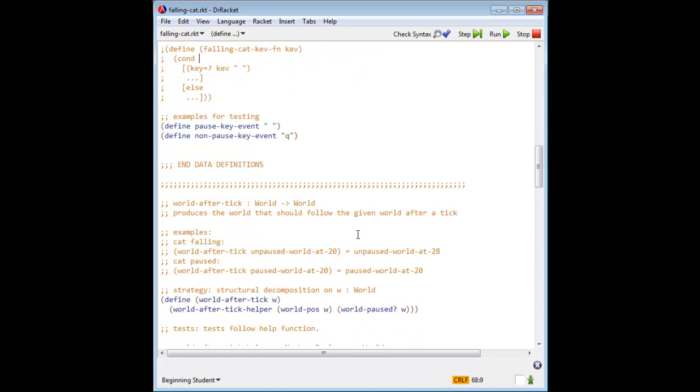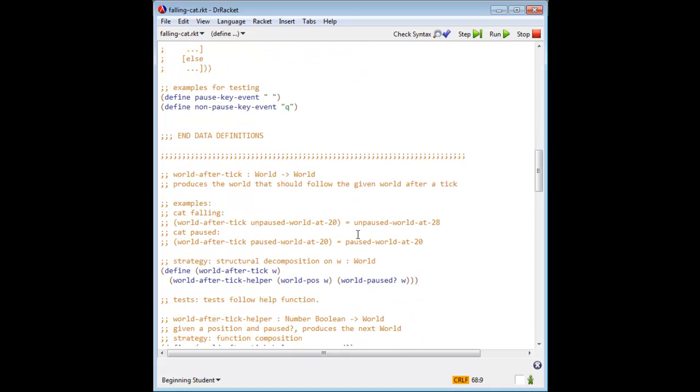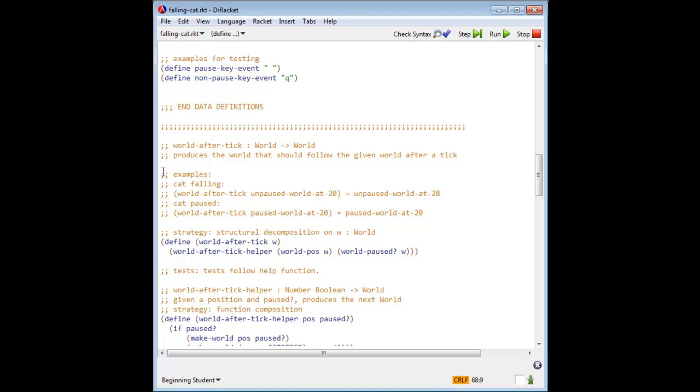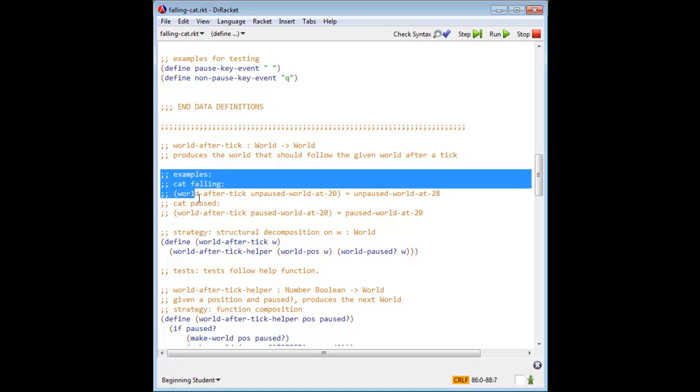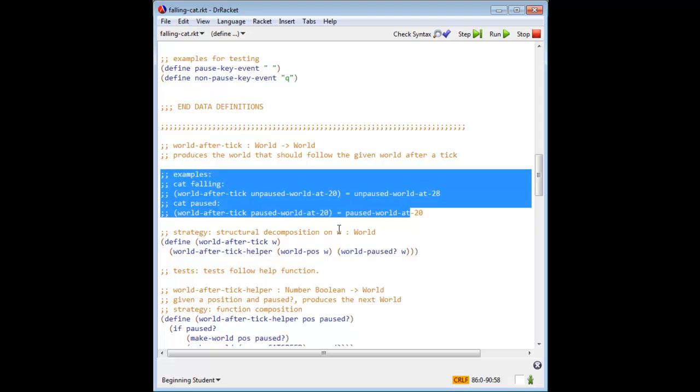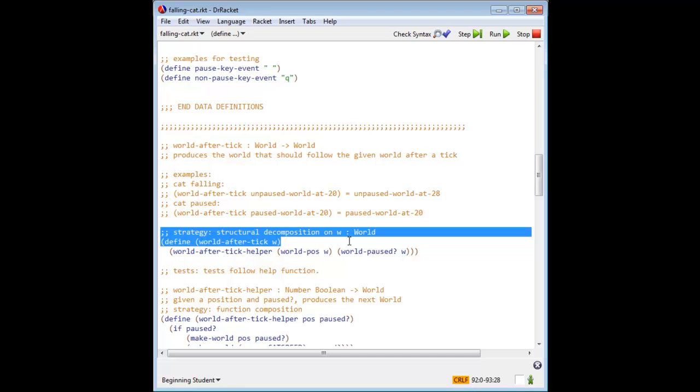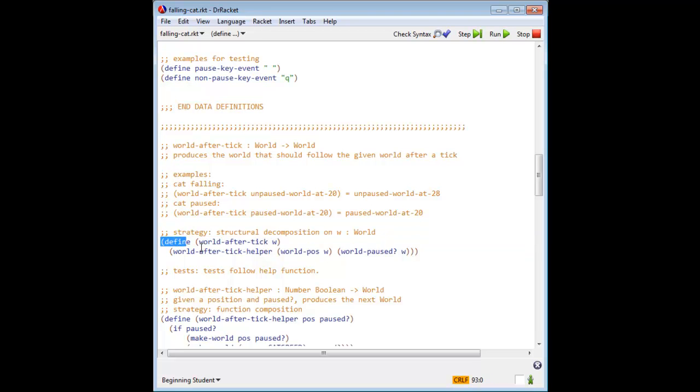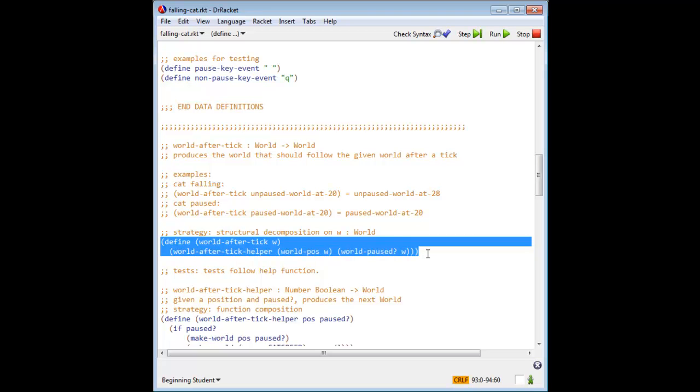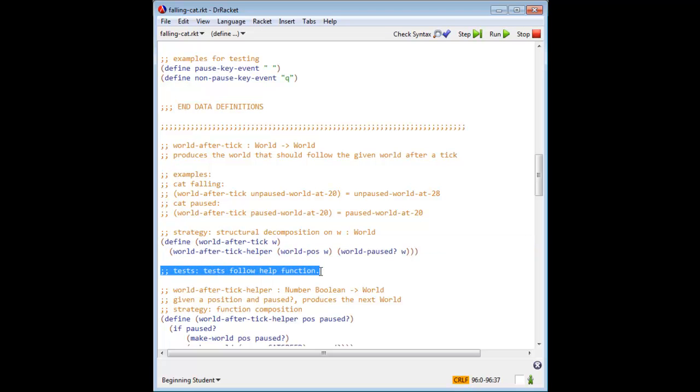Next, we have the code for world after tick with examples, strategy, and definition. We will have some tests, but they will need to follow our help function.